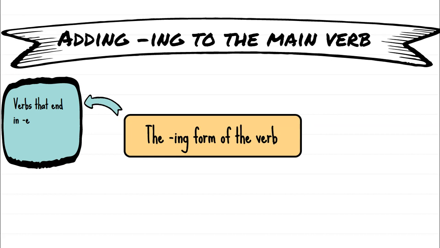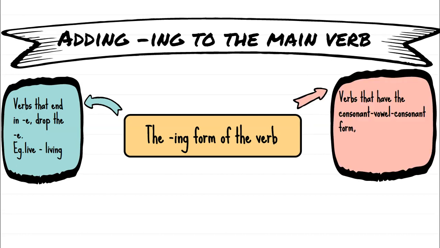So, verbs that end in an E. If a verb ends in an E and we want to change it to the continuous tense and add an ing, then we drop the E and we add ing. Most of you do this naturally. Sometimes you make a mistake, but now you know that if you have a verb like live and you want to make it continuous, simply add ing, but you need to drop the E.